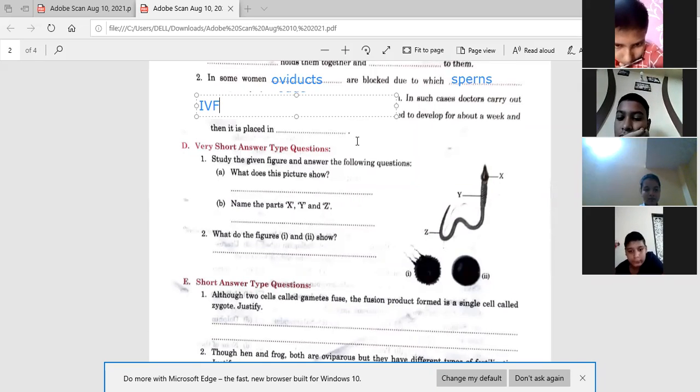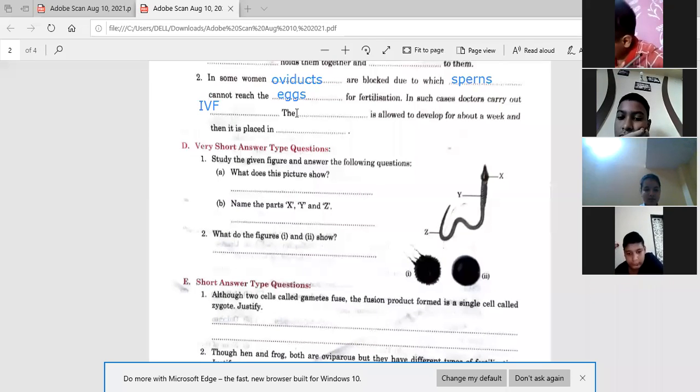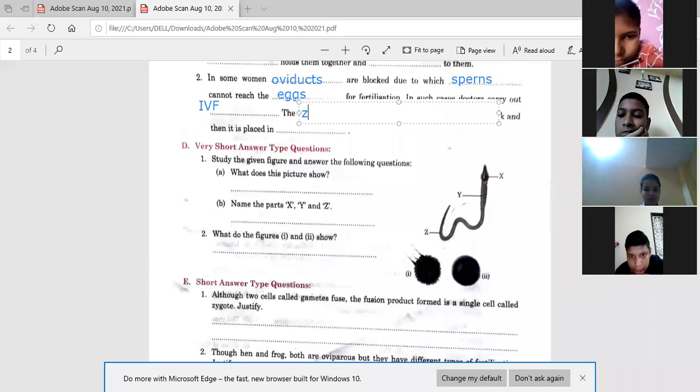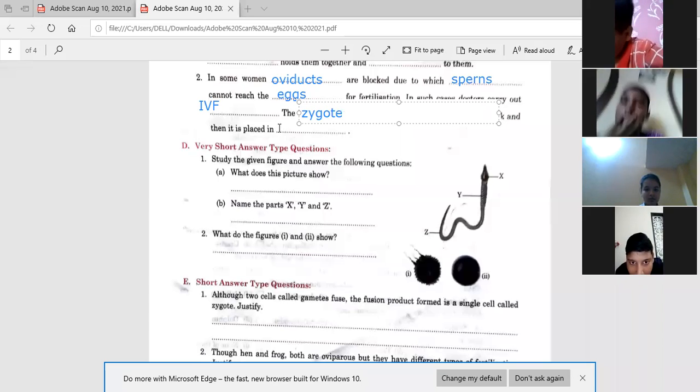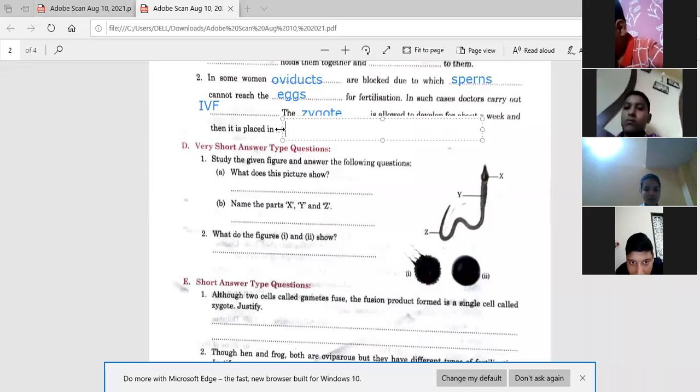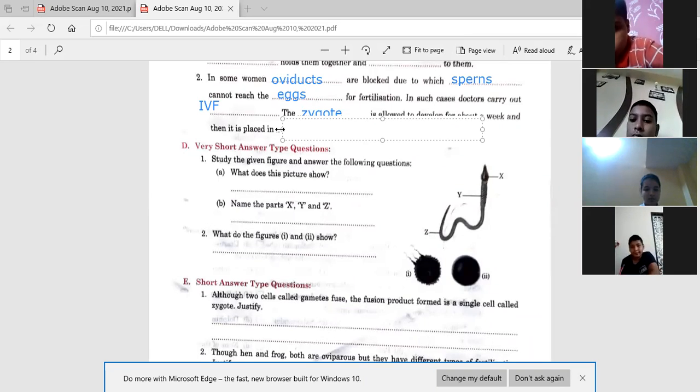Okay. Next is, the dash is allowed to develop for about a week and then it is placed in what? Yes, zygote. Then it is placed in, tell me where it is placed when the zygote develops. Where is it placed? Mother's womb, uterus. Mother's uterus.